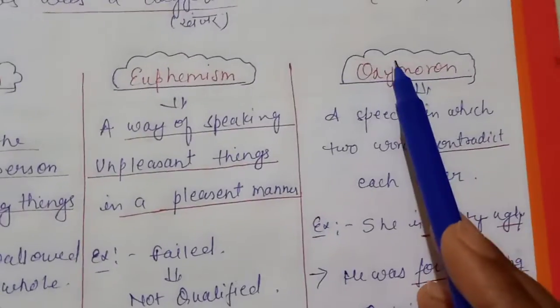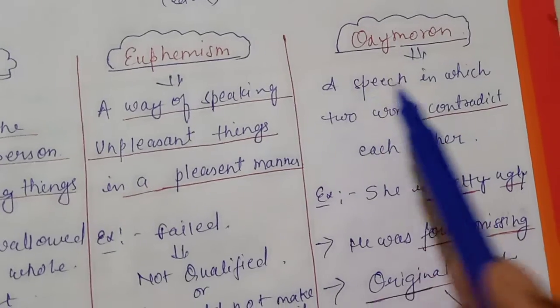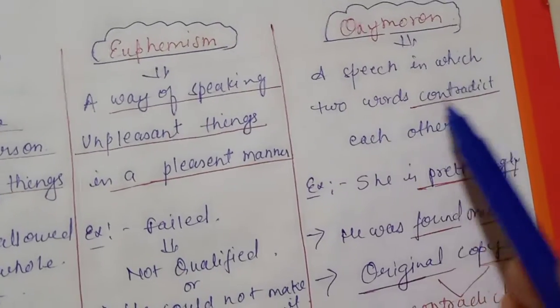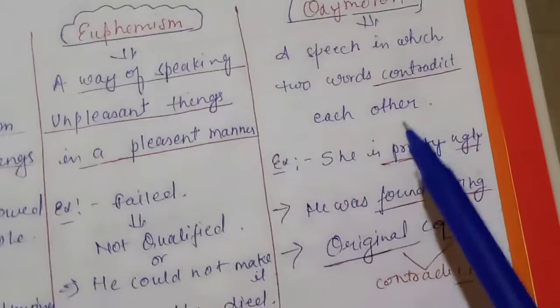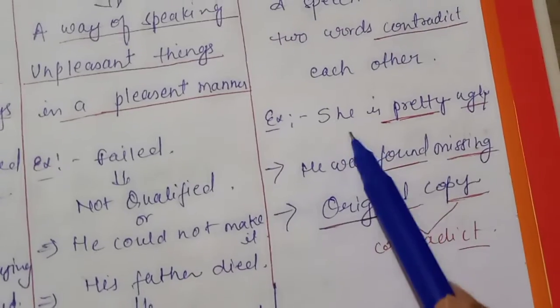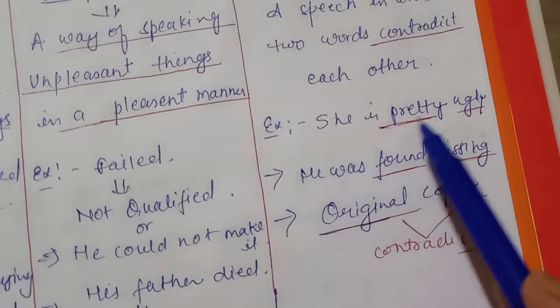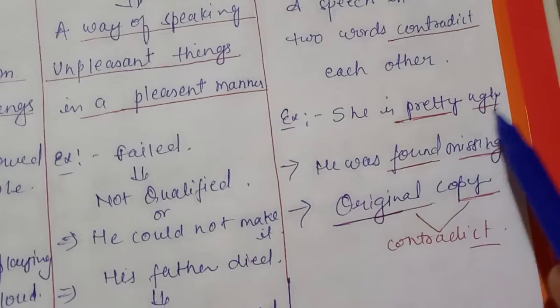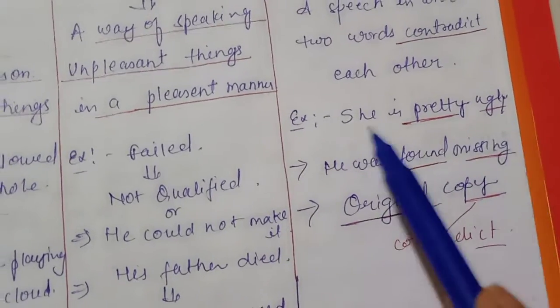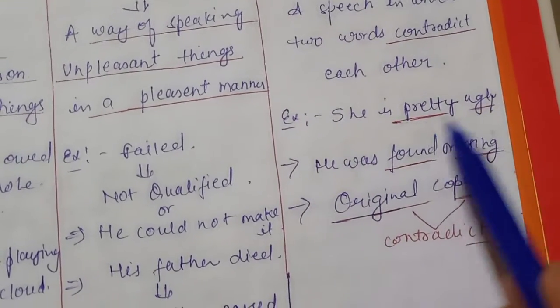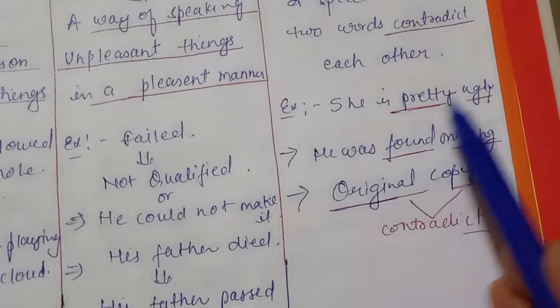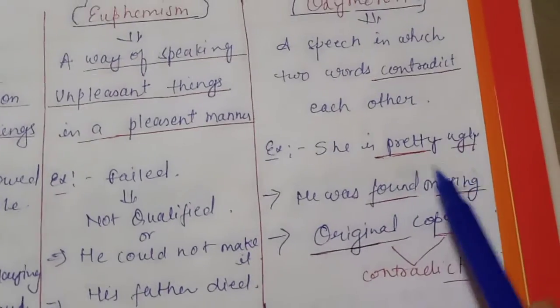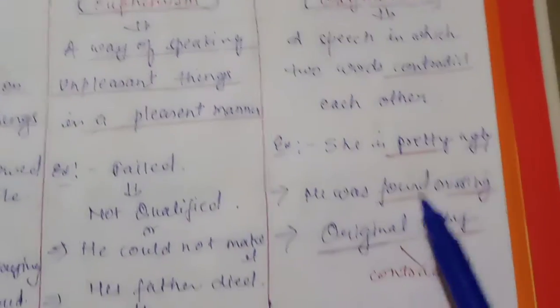And the next is oxymoron. Oxymoron is the way of speech in which two words contradict each other. They are both contradictions of each other. For example, she is pretty ugly. Pretty means beautiful and ugly means not looking good. So pretty and ugly contradict each other, but still we use them in a sentence. These kinds of contradictory expressions are used in oxymoron.